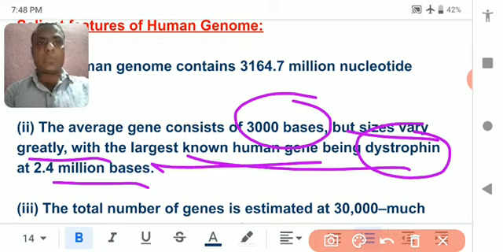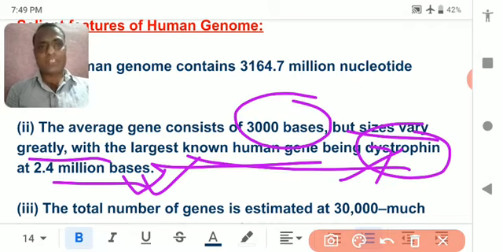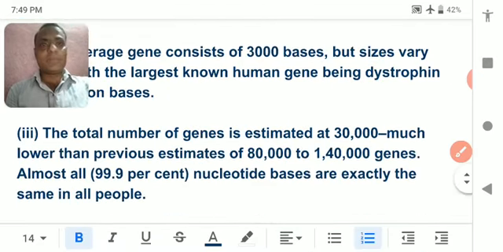The largest known human gene, dystrophin, has 2.4 million base pairs. Means with the help of 2.4 million base pairs, a single protein, that is dystrophin, is produced. So the number of nucleotides, or you can say number of base pairs, varies in the production of a particular kind of protein. Hope you understood. Next, the total number of genes estimated.